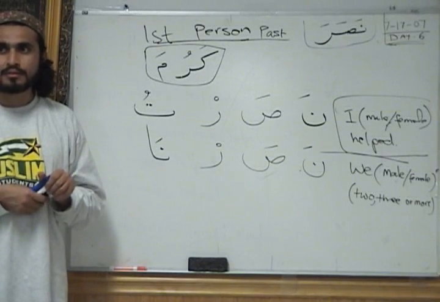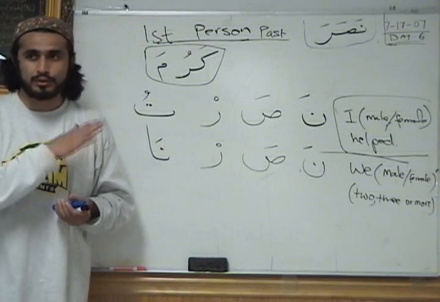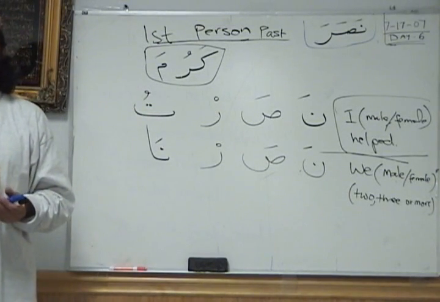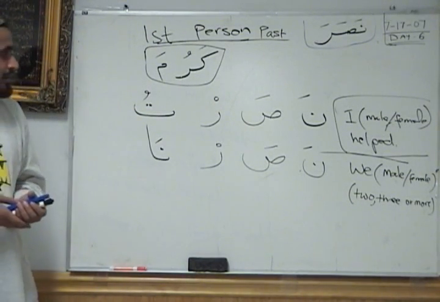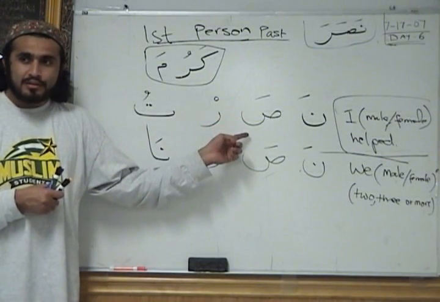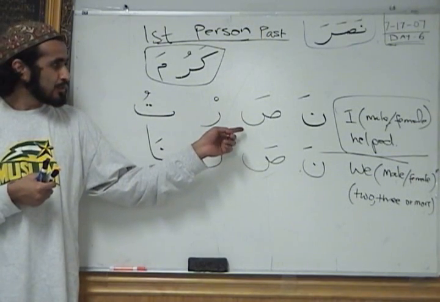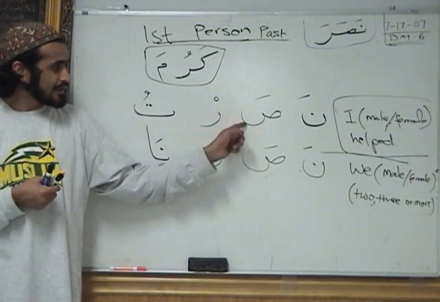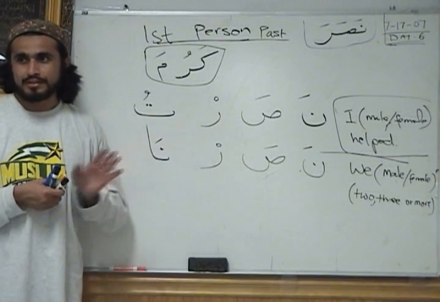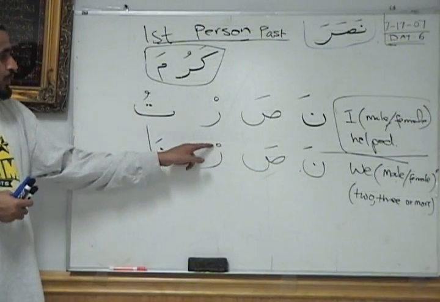Is that in Madi only? Madi only. Mudari will have its own formula, but that will also be consistent. Never changes. So the second letter is the only thing that will change. Everything else will stay the same. This sukoon will always be there.